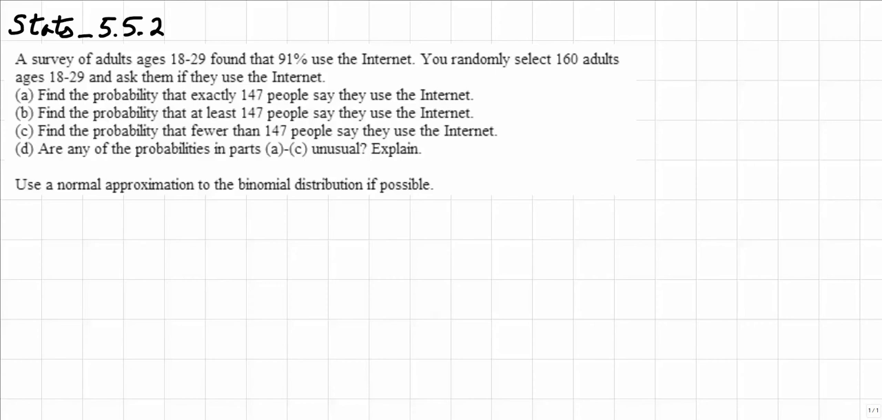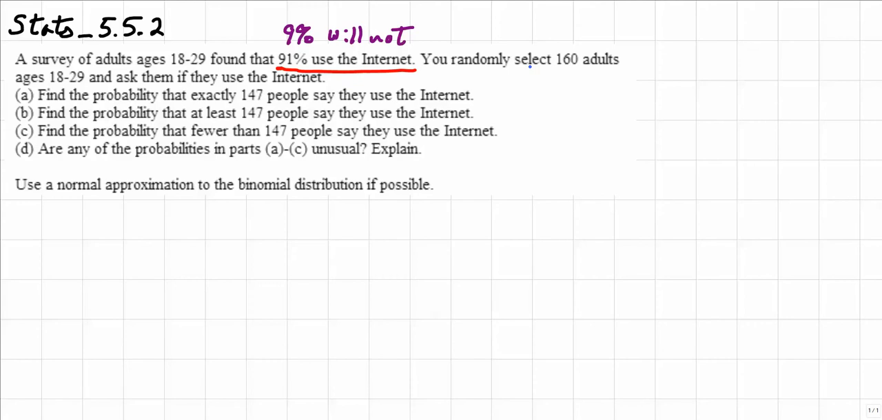In order to know if we can use a normal approximation, we need to verify that this is a binomial distribution. So how do I do that? Well, I look at this right here. It says 91% use the internet, which means that 9% will not use the internet. So I either have a true or false situation, so I can use the binomial distribution. This is a binomial distribution.